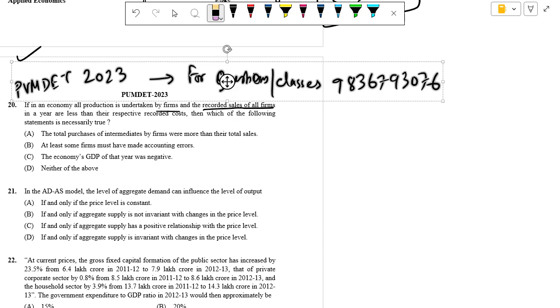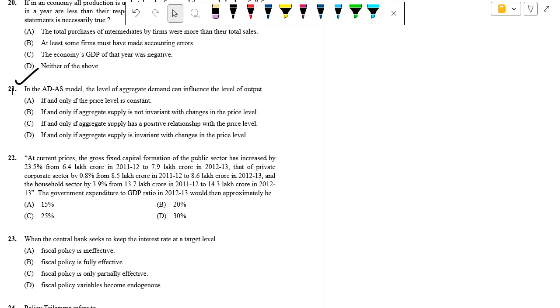Hello dear students, today we are solving question number 21 of the PUMDET 2023. In the ADS model, the level of aggregate demand can influence the level of output. So in the ADS, aggregate demand and aggregate supply, the level of aggregate demand can influence the level of output. So if and only if B is the correct answer, it's not invariant with the changes in the price level.